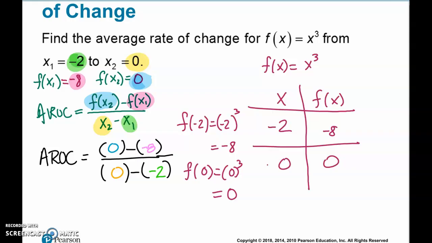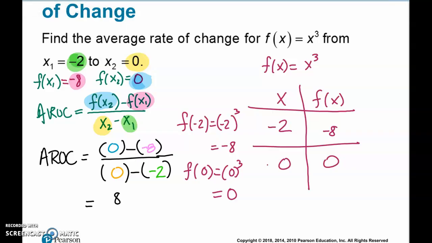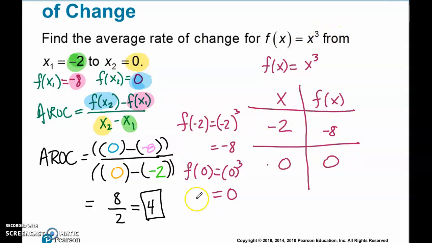So I've got this set up, and then you can do it by hand. You would end up with 8/2, or you could put this in the calculator, just 0 minus a -8. Close the parentheses on the outside here, close the parentheses here, and we would hit enter on the calculator, and we would see the average rate of change here is 4. So given 2 points on any function, you can find the average rate of change using a formula very similar to the slope formula, right? Just written in function notation.